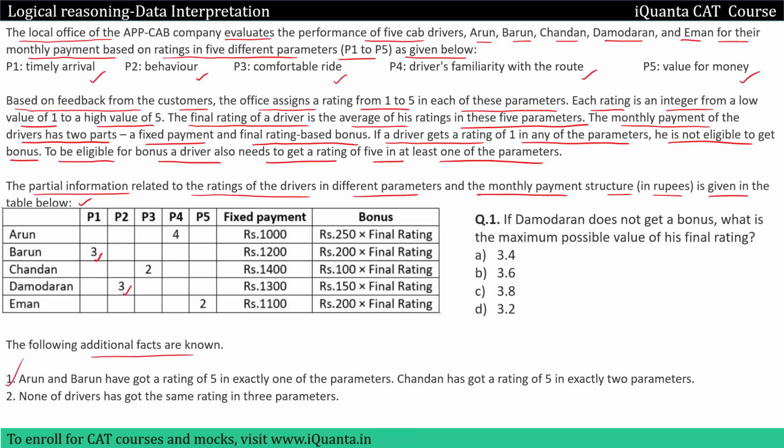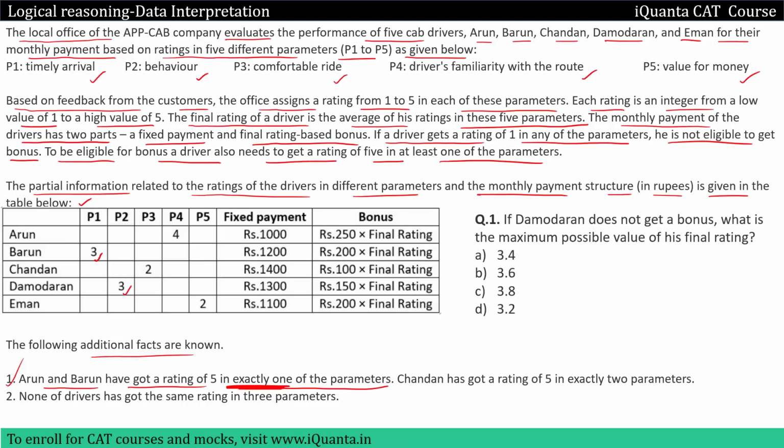First one is Arun and Barun have got a rating of 5 in exactly one of the parameters. So we have to remember, whenever we solve a question, we will always make sure that Arun and Barun do not get a rating of 5 in more than one parameter, because they get a rating of 5 in exactly one. They have to be given rating of 5 in exactly one of the parameters. It can be any parameter.